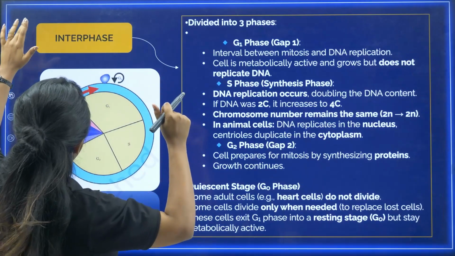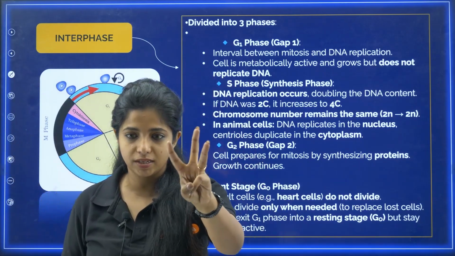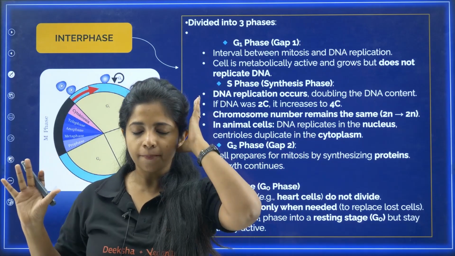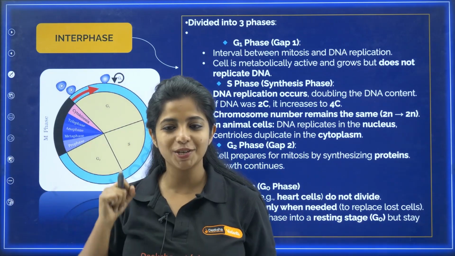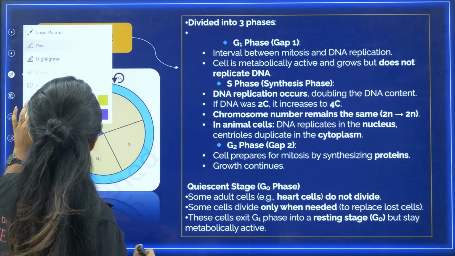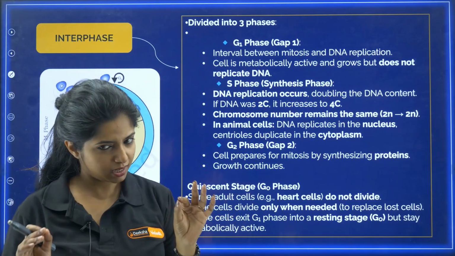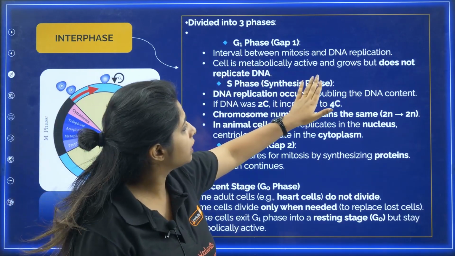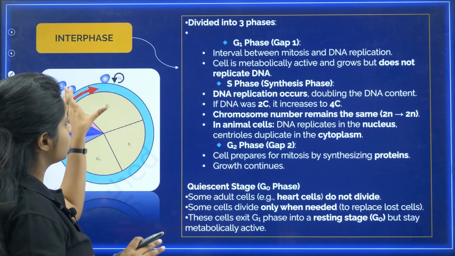Okay, let's get ahead. Now we are going to talk about interphase. Interphase is divided into 3 phases. And it's going to be nice, okay? So the first phase is G1 phase. G1. So what is happening over here? Interval between mitosis and DNA replication. Didn't get it? I'll explain later. The cell is metabolically active and grows but does not replicate DNA. So in G1 phase, what is happening?